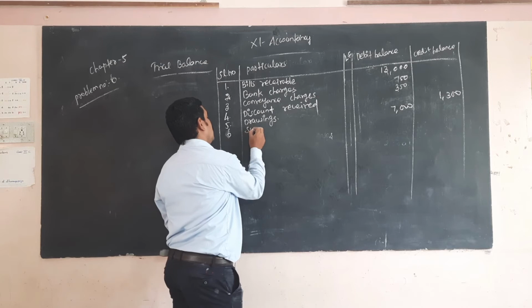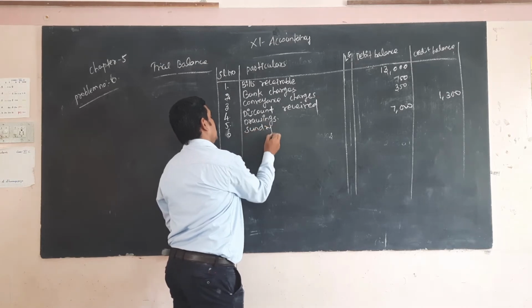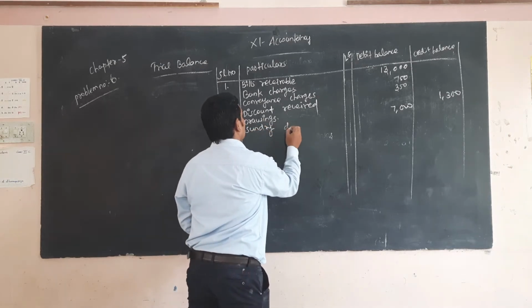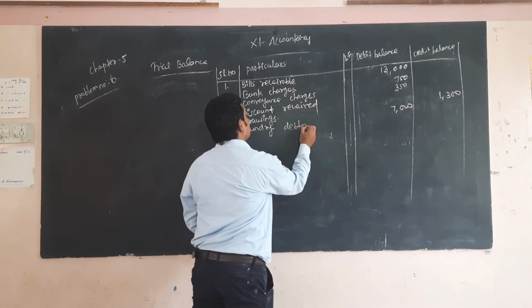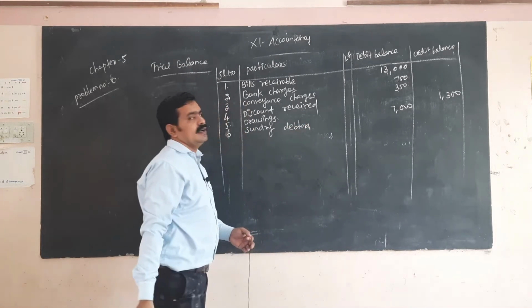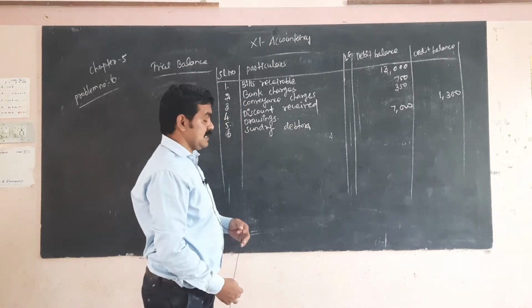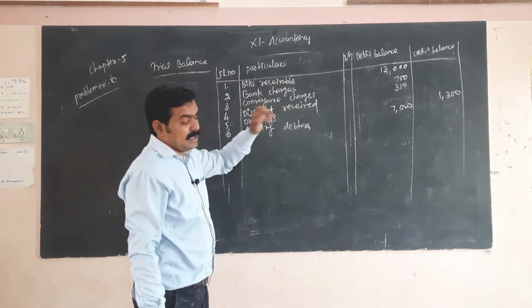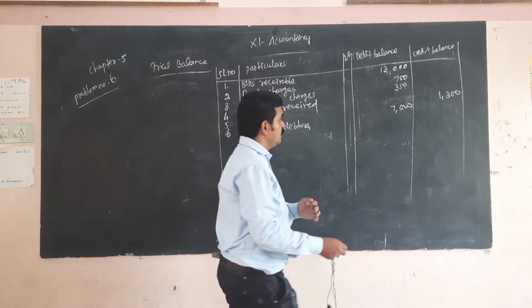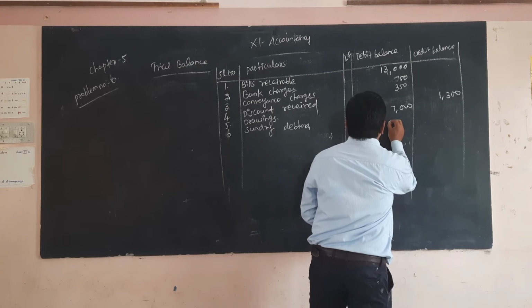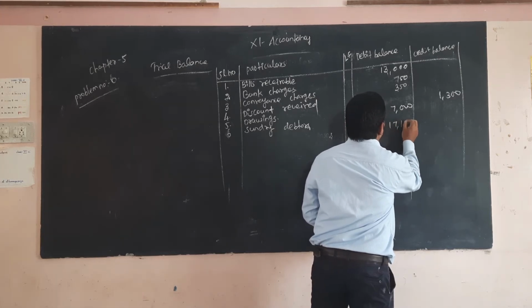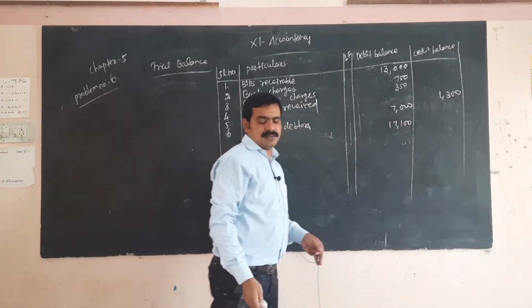Sundry debtor is one of the assets, so it comes under debit. 17,100.